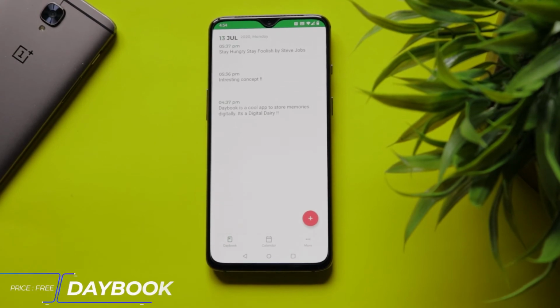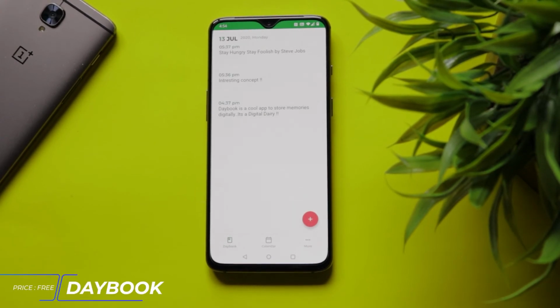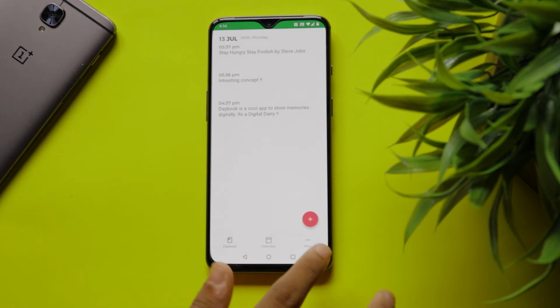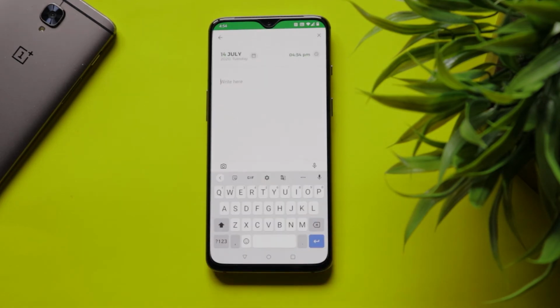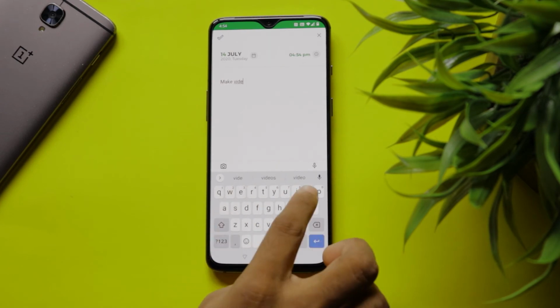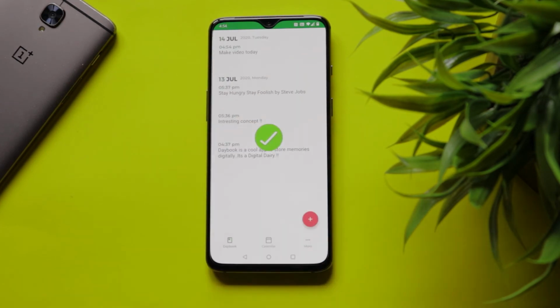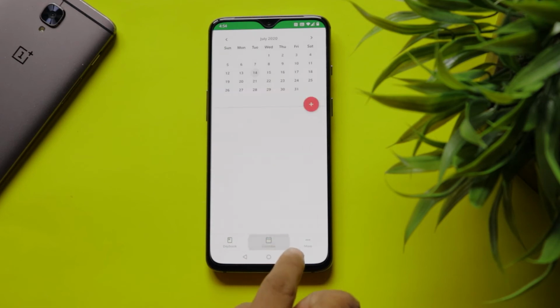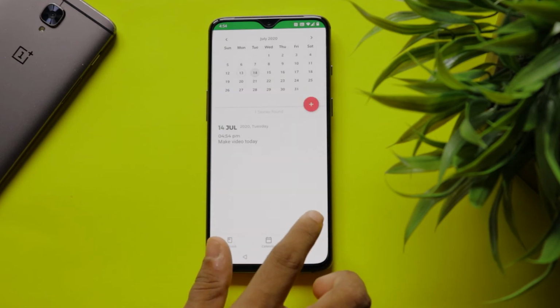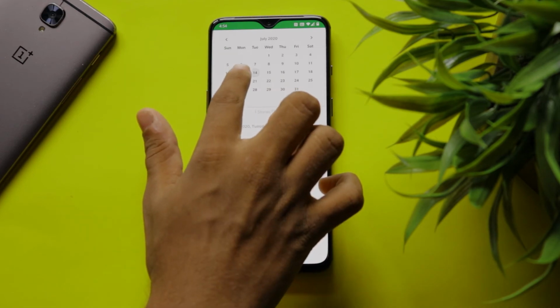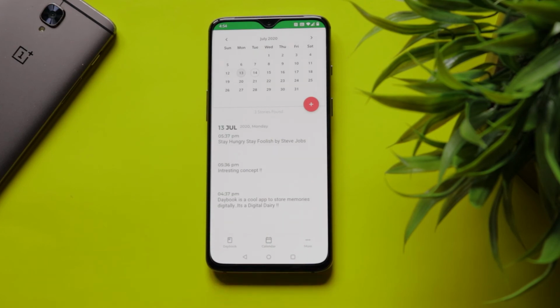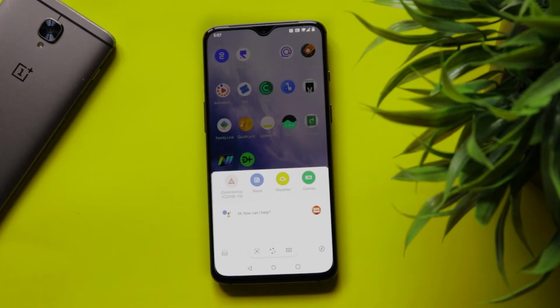Daybook is a digital diary using which you can share your memories digitally. The interface is very simple. Click on the plus icon and start writing anything you want or anything that happened at a specific moment. You can then go to the calendar to navigate between the days and see what you have written on that specific day. The best feature of this app is its integration with Google Assistant.